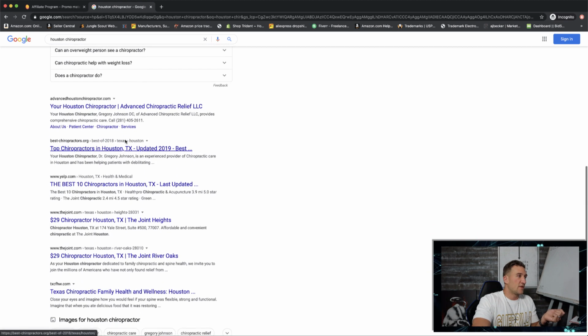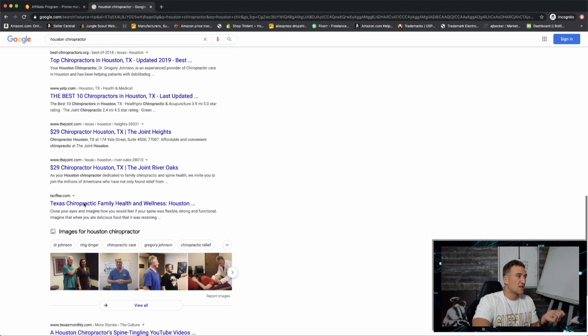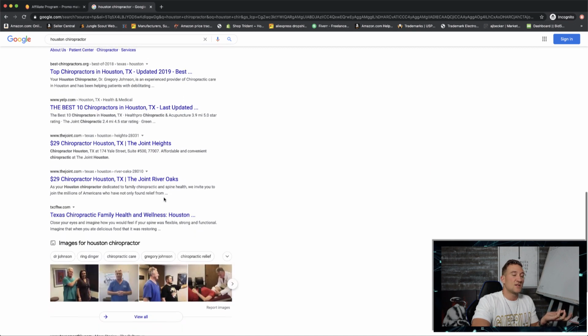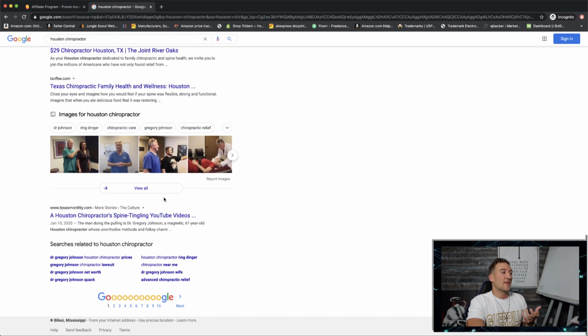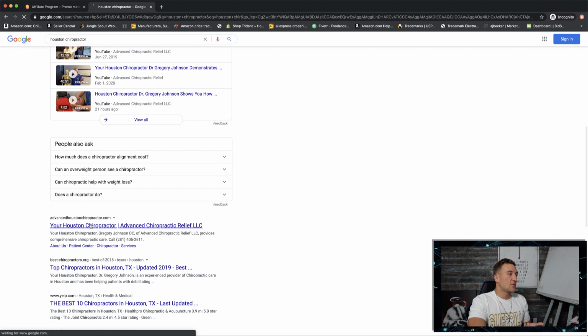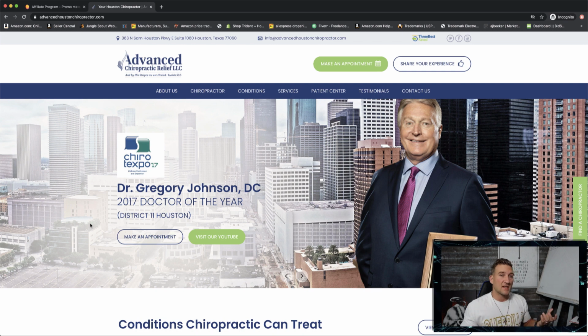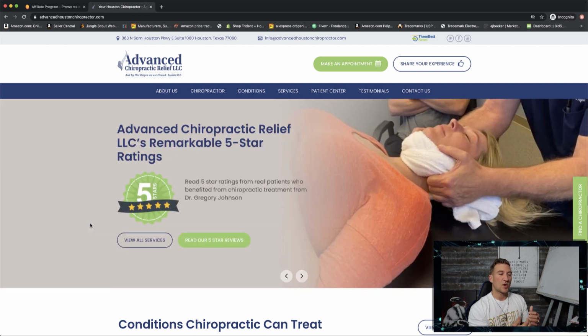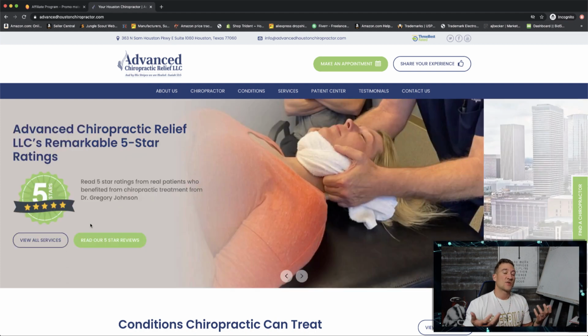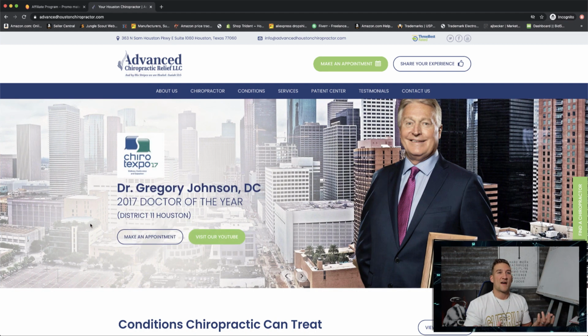And then you'll see a few in the front, but as you start getting closer to the bottom, a bunch of these people probably don't have any optimization or they don't really know what they're doing. So what you would do is click on one of them, and you don't want to click on ones that are paying for ads because they're probably paying somebody to run ads. They probably have a marketing team that already knows what they're doing. But the farther down you go, like maybe at the bottom of page 1 or even on page 2, you could reach out to these companies and say, hey, I noticed I found your business on Google, or I came across your business.